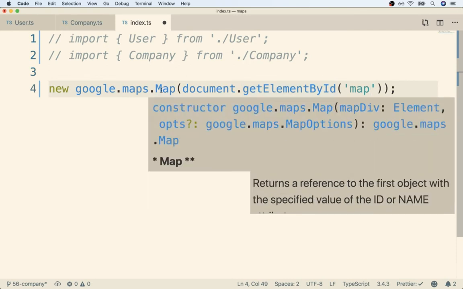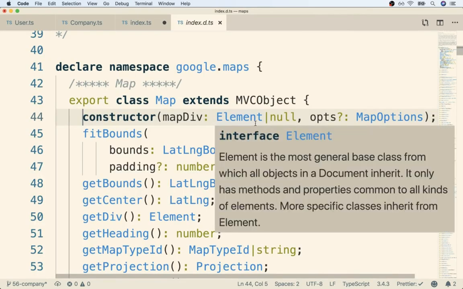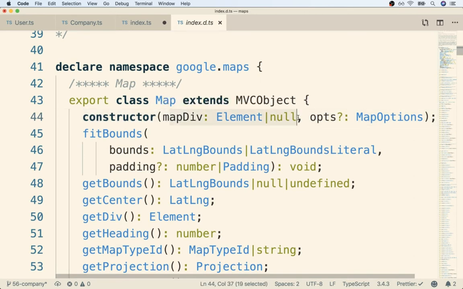It's not quite the element type that that map constructor was looking for, right? It was saying I want an element, but it seems like it's close enough. We're going to learn a little bit more about how one type can function as another type in a little bit, but for right now, as soon as we add that code in, it looks like everything worked. All right, now before we actually test this out, I want to look at the map type definition file again. So here's the constructor once again. We passed in an HTML element as the first argument.